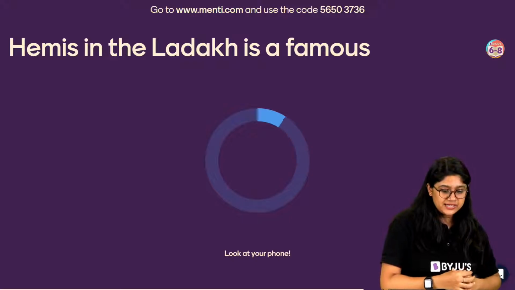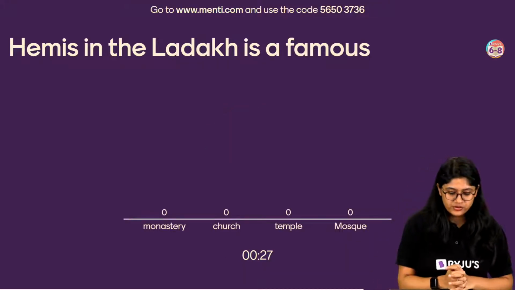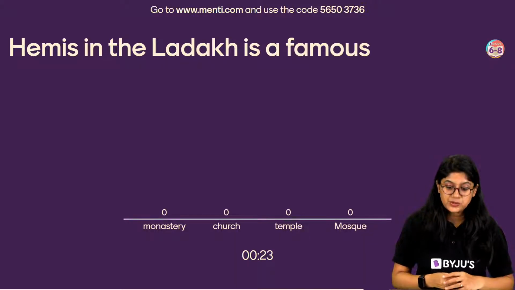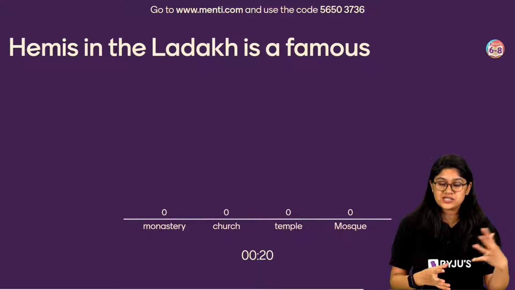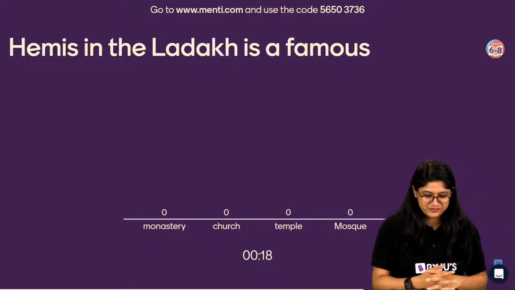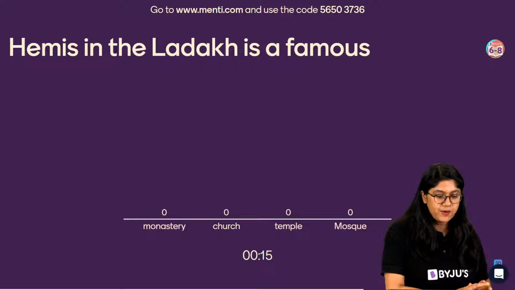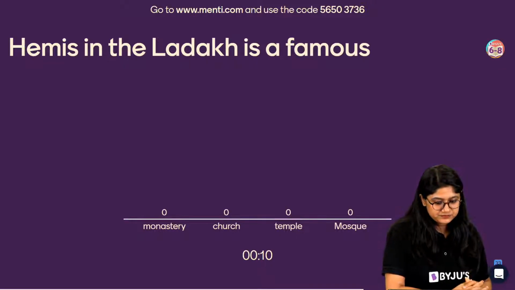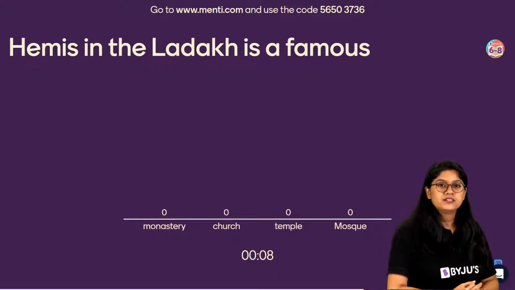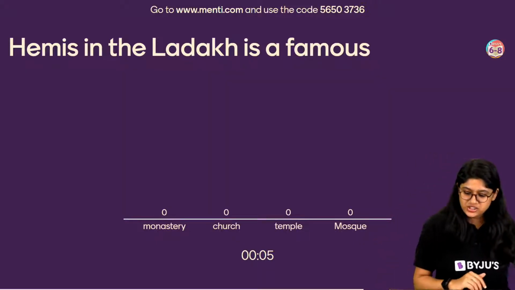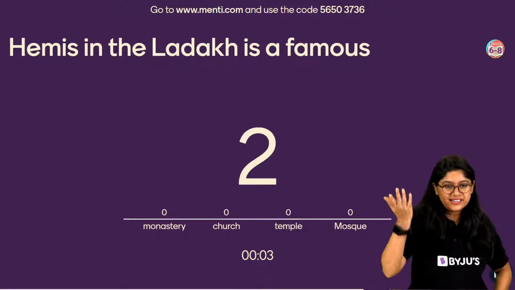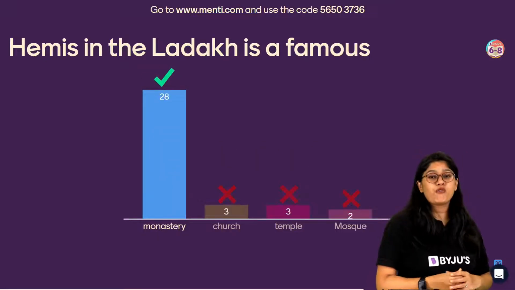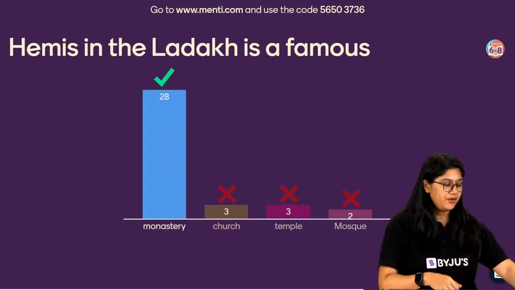Hemis in Ladakh is famous for. So we know that in Ladakh we have different types of festivals and different types of religious activities that we do over there. And they have a very important religion which is followed, right? Is it a church, temple, mosque or something else? If I say that, I'm giving away the answer. 28 of you have voted for the correct answer. Very good everyone. Super proud of you.